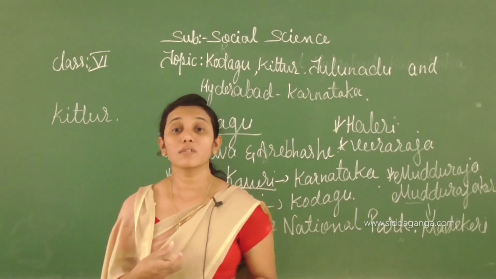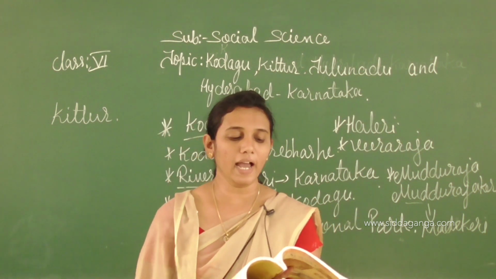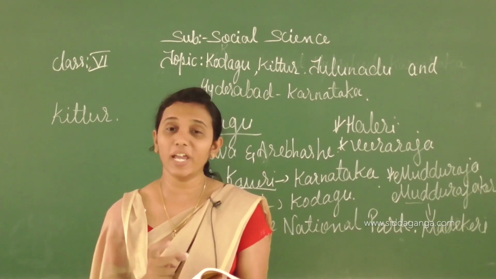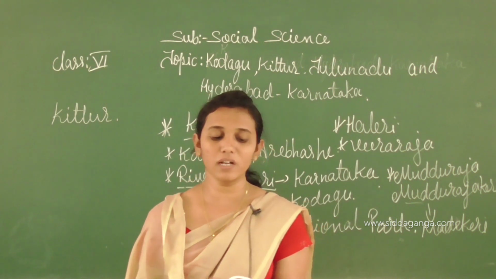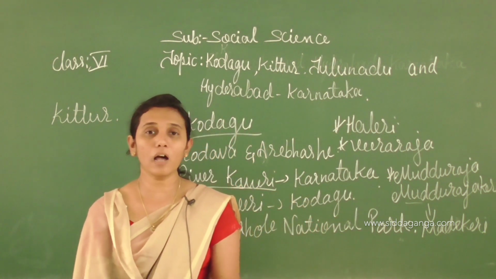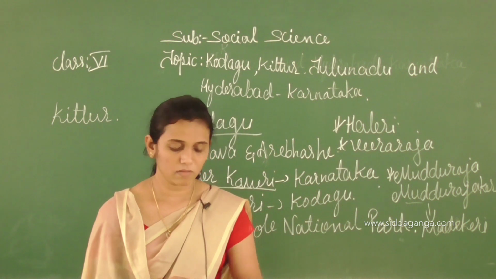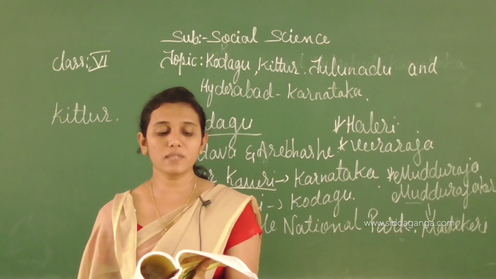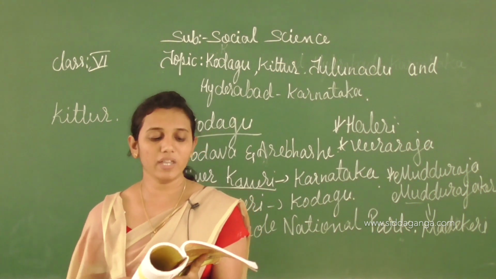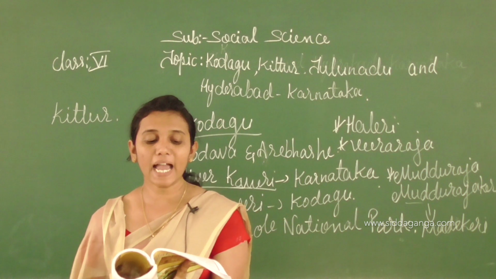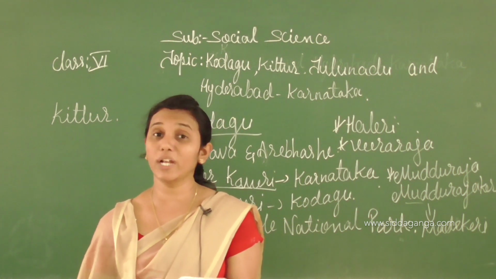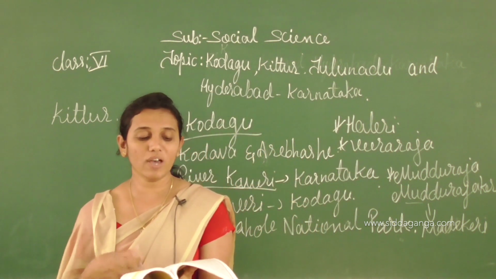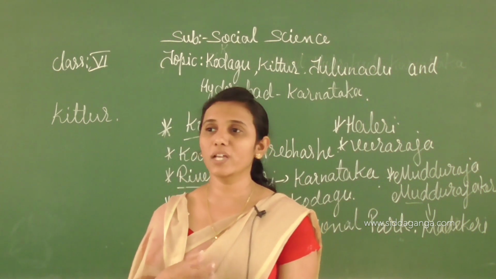Next we see Sangolli Rayanna. Sangolli Rayanna was a loyal follower of Rani Chennamma, a brave freedom fighter. He emerged from the rank of common people. After Chennamma's imprisonment, he assumed the leadership of Kittur province and organized an army. He attacked British officers and looted their treasures, adept in guerrilla warfare. Rayanna was like a frightening dream to the British.